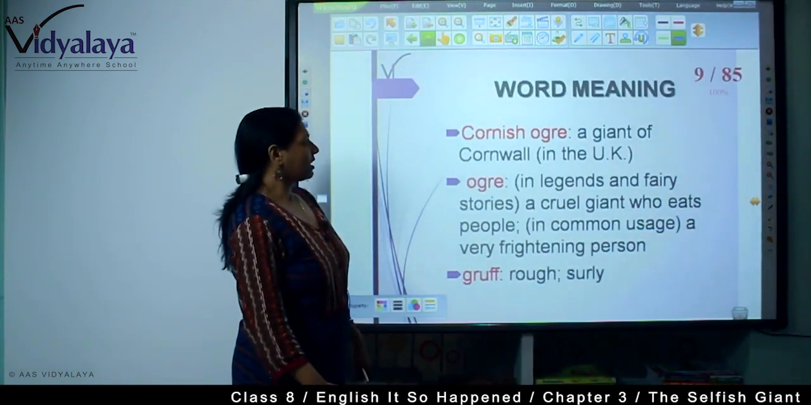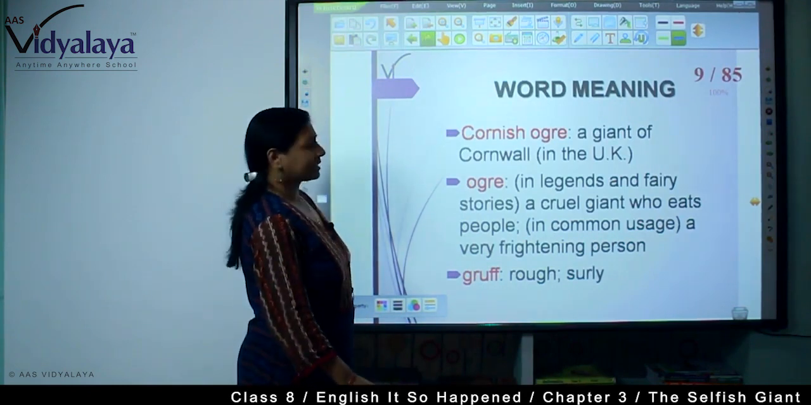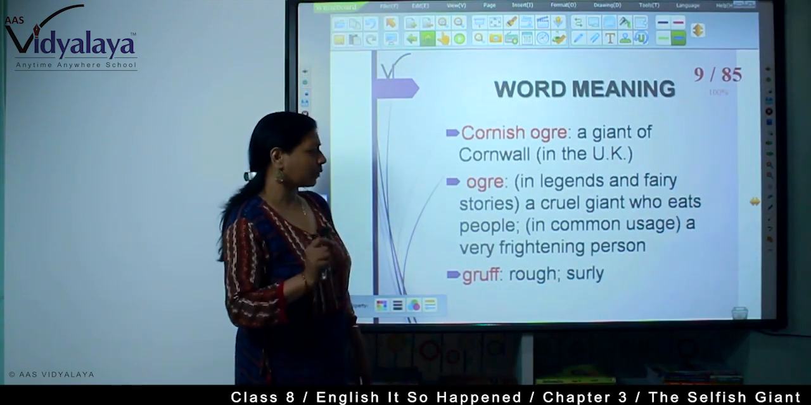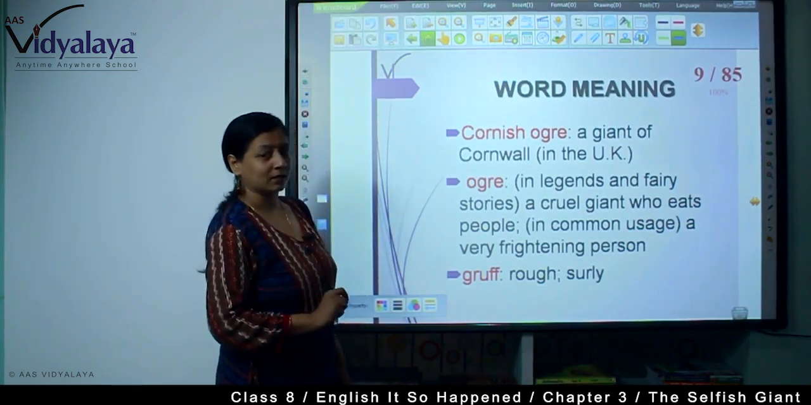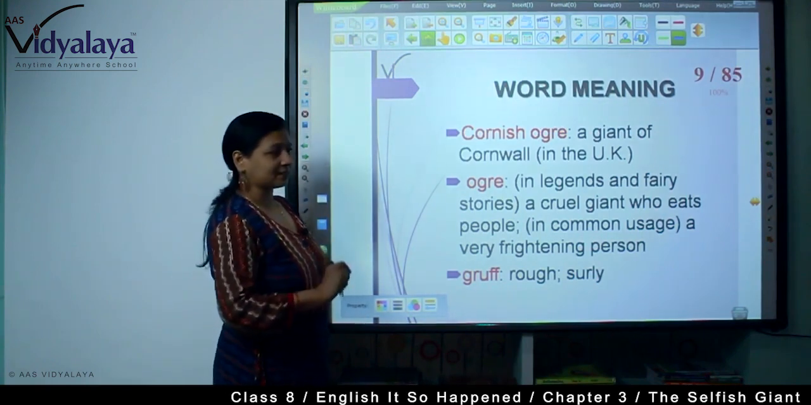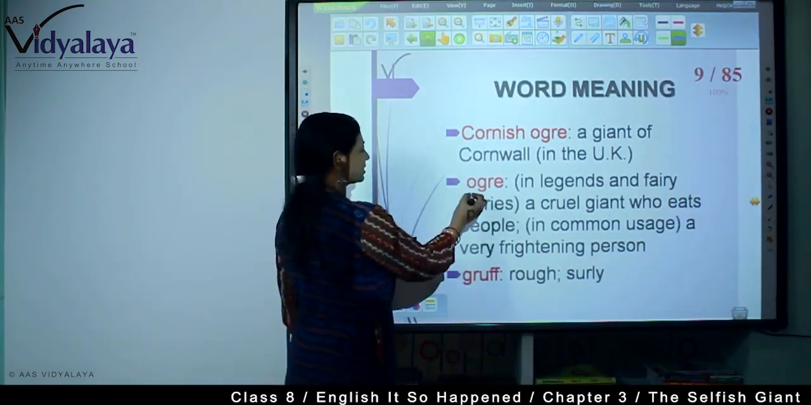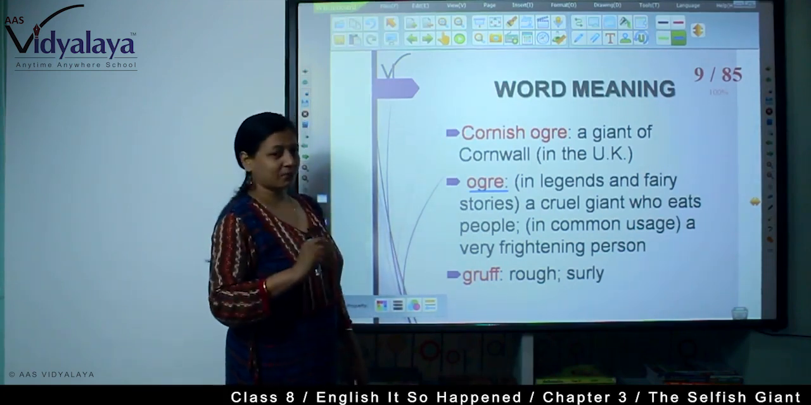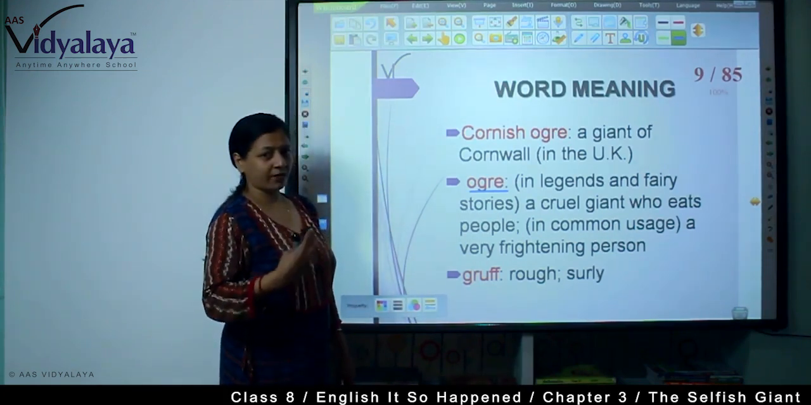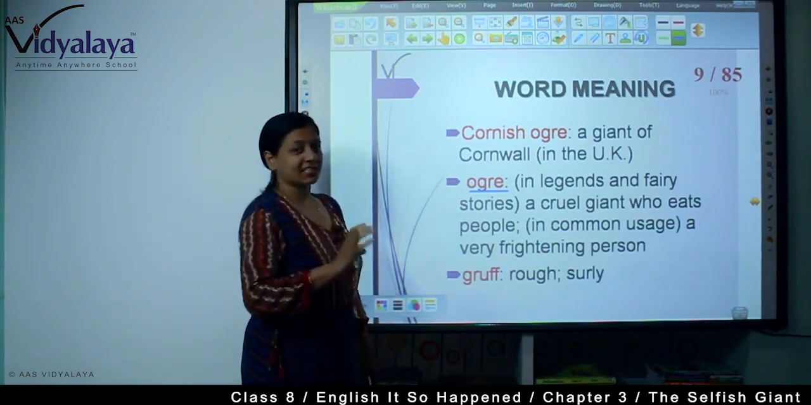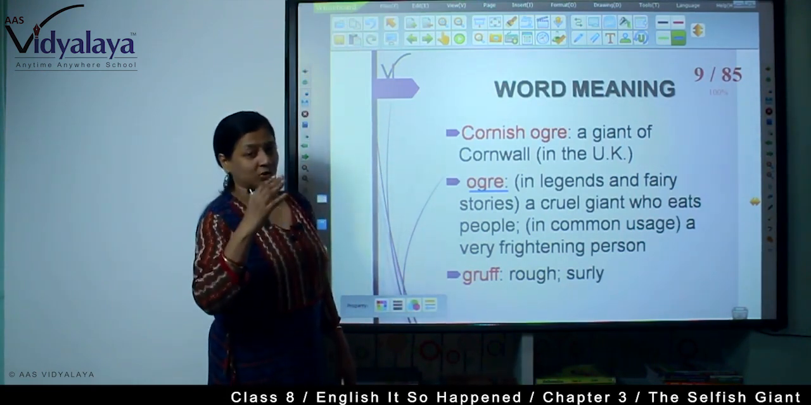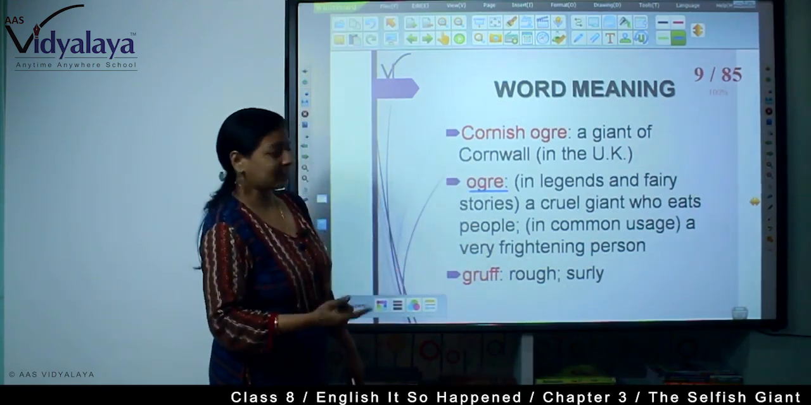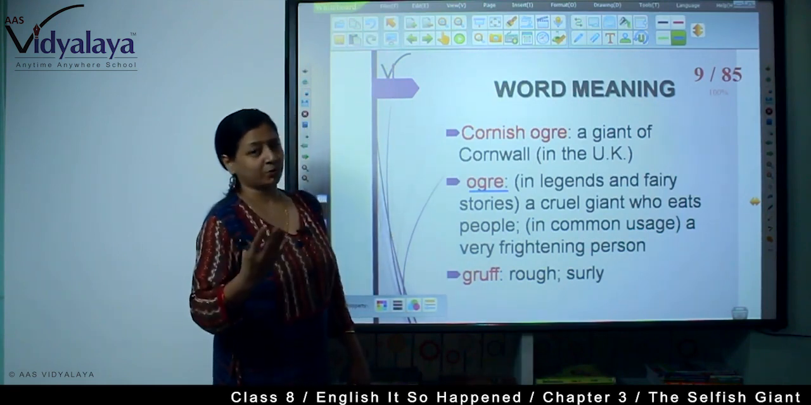Now, the Cornish ogre, a giant of Cornwall, that is in the UK. An ogre in legends and fairy stories is a cruel giant who eats people. So, who was the giant's friend? His friend was an ogre who used to eat people, a very frightening person, gruff, rough and surly. So, 7 years this giant was there with his friend who was an ogre.